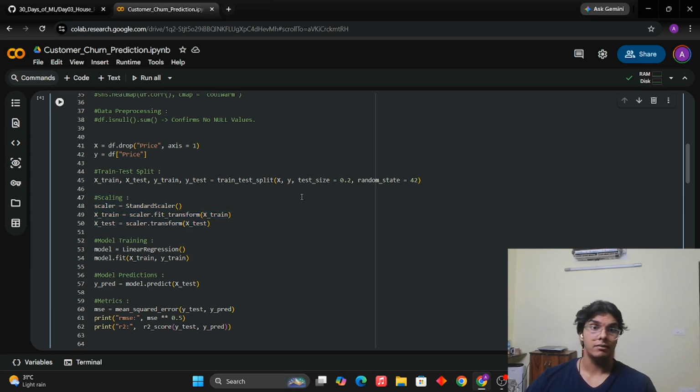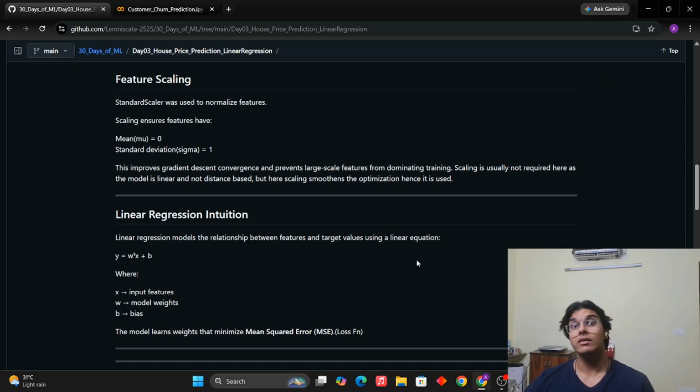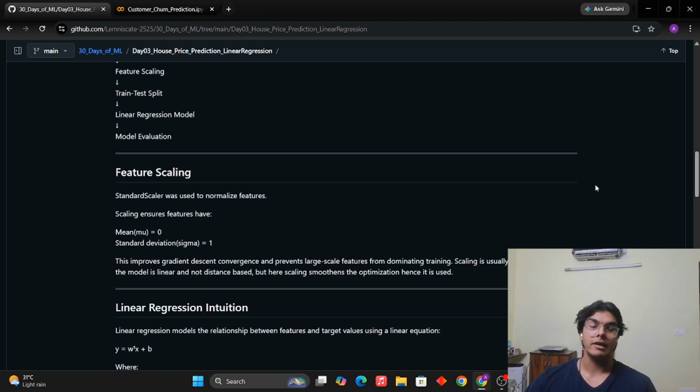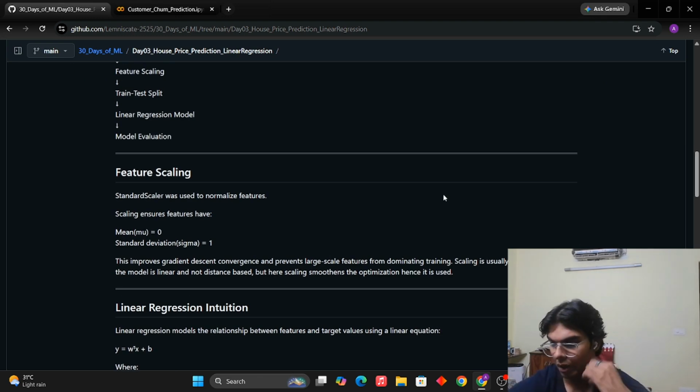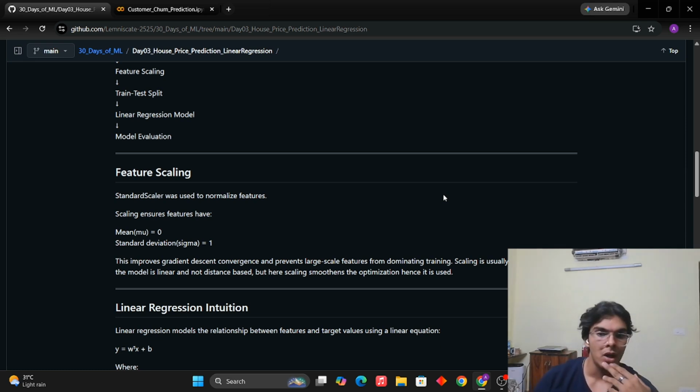What the hell is scaling? Why are we doing it? Why are we doing it in this model? Why are we not doing it in any other model? Those are the sort of questions that are interesting. Okay, so let me put it this way.